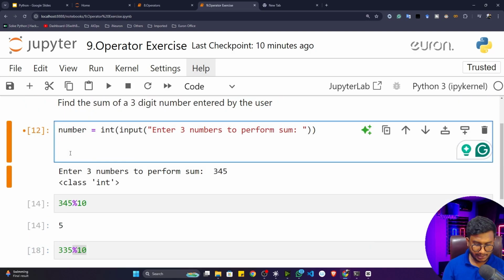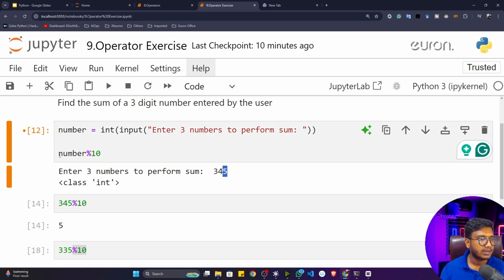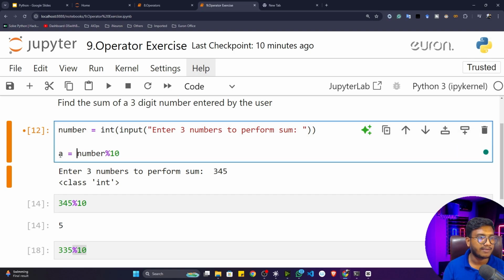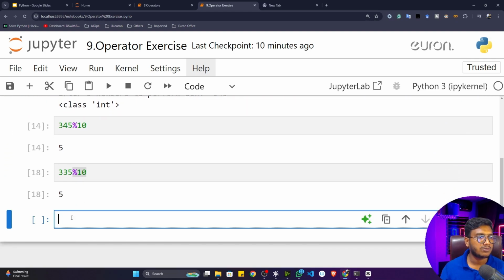So here, simply for the number I'm getting, I'll perform the modulus operation with the help of 10. The last number I will get is nothing but the 5, and I will store this 5 in a variable. This is going to be my A. Because if you do the addition operation from the first or from the last, it will be the same output.